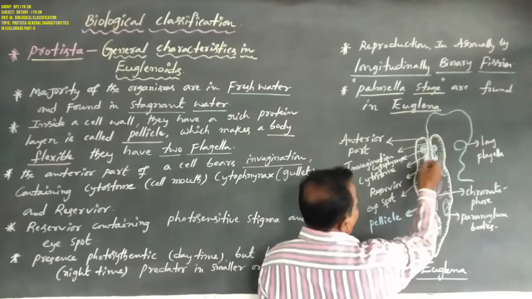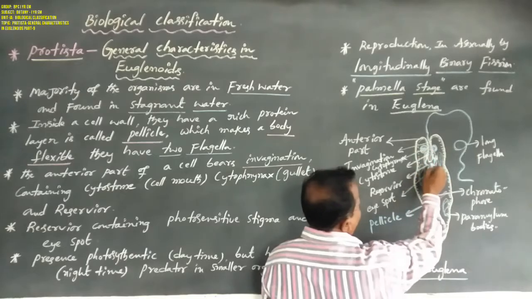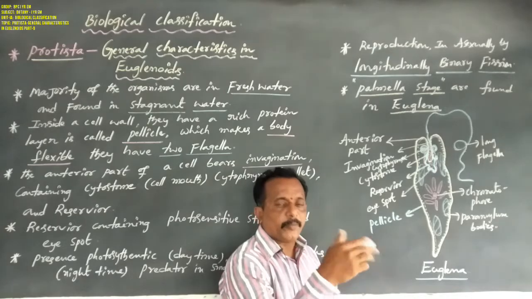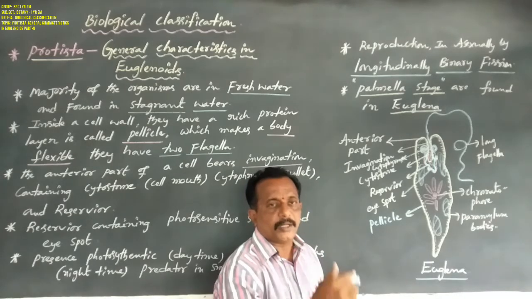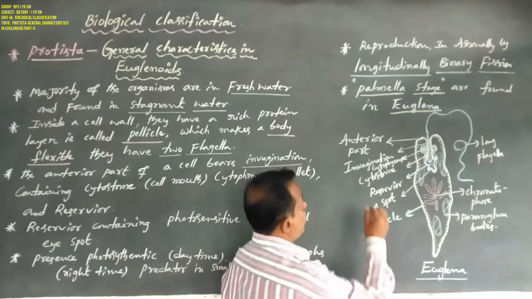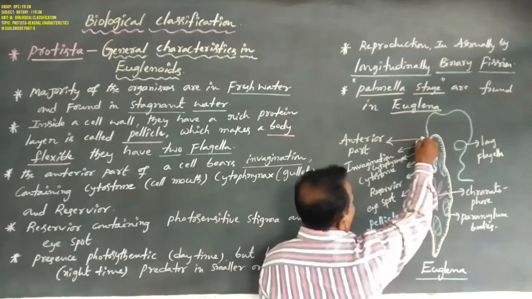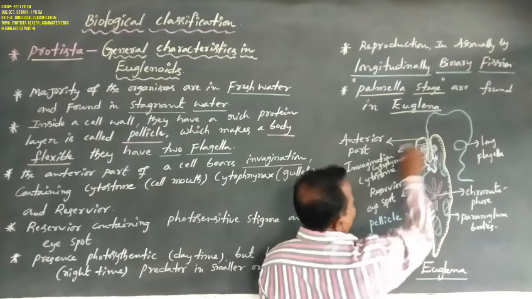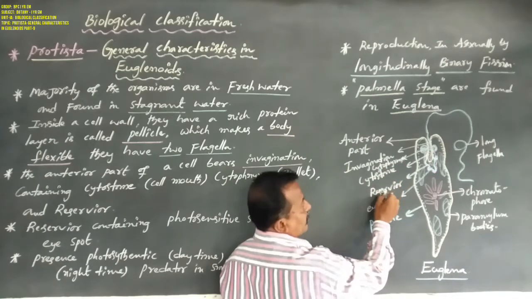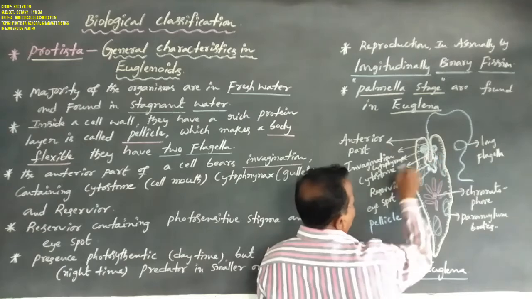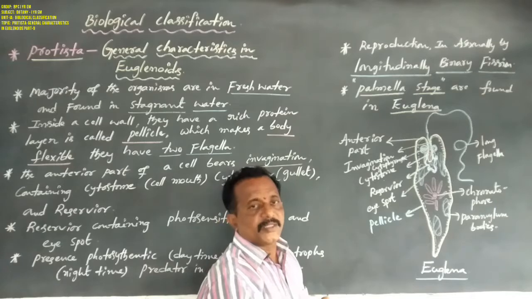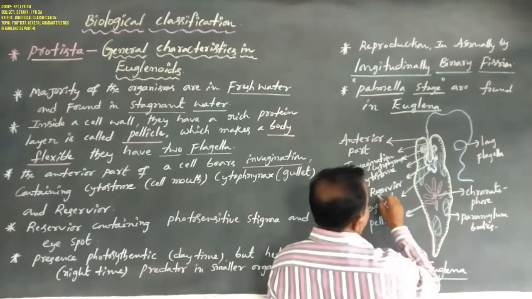This invagination consists of three parts. The first part is the cytostome, that is the cell mouth. The second part is the cytopharynx, that is the gullet. And the third part is the reservoir.